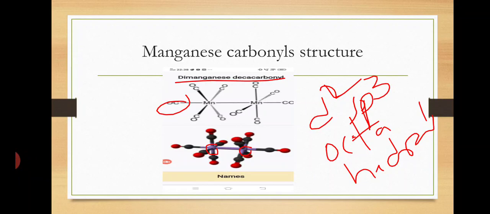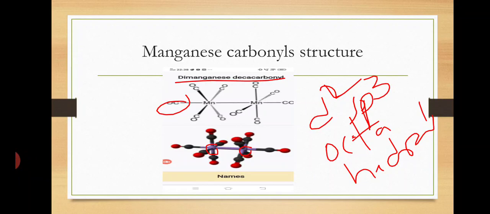The orbital with the unpaired electron is present in both manganese atoms. These unpaired electron orbitals combine with each other and form a bond between the two manganese atoms.